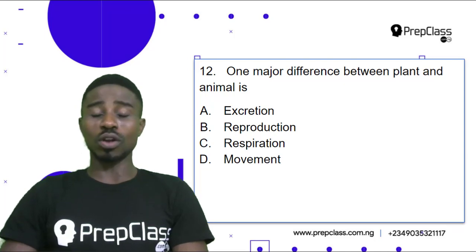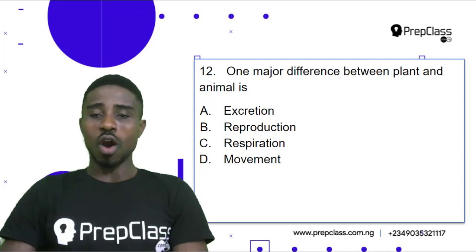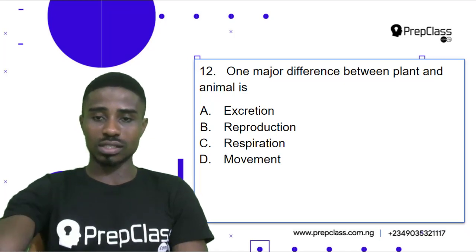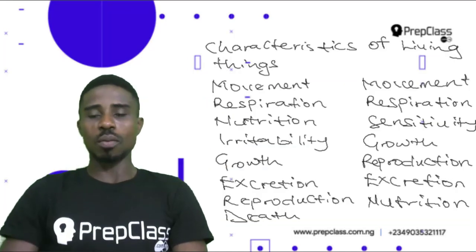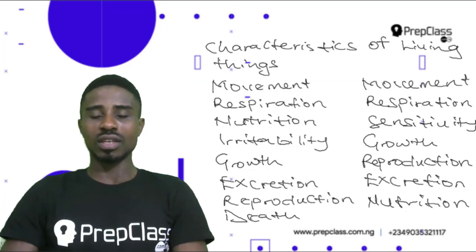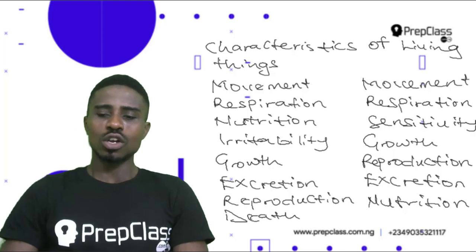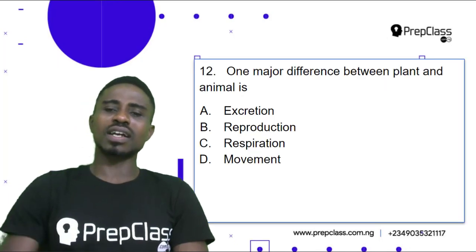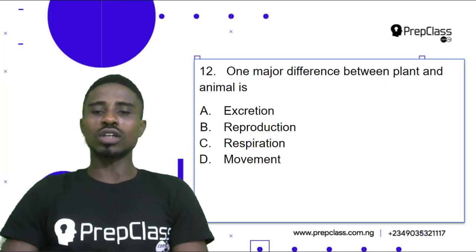Now, if you look at all of these options, you see all of them are characteristics of living things, as we can see. They all make up the characteristics of living things. So plant is also a living thing, and animal is a living thing. But in these characteristics, which one can we point out that differentiates plant from animal?